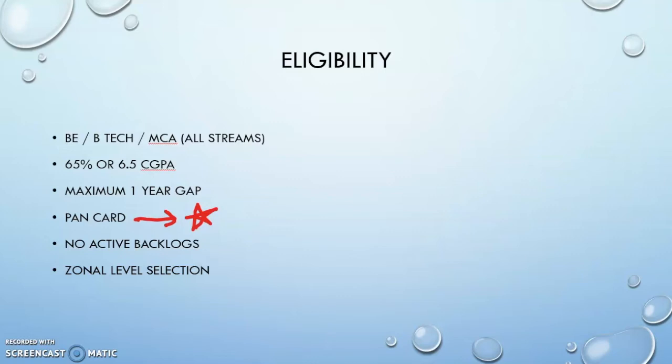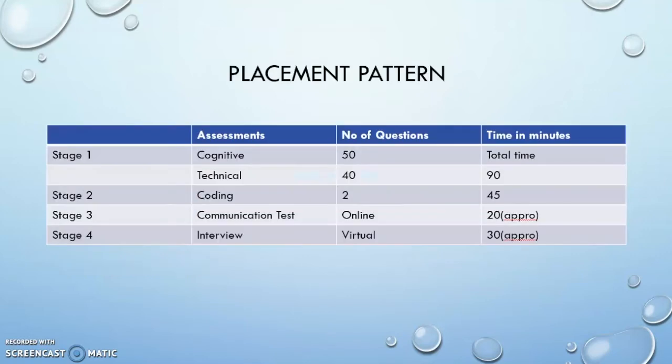Moving on with the placement pattern, we have a total of 4 stages. Stage 1 is an online written exam where you will have cognitive and technical assessments. The cognitive assessment is quantitative aptitude and logical reasoning, including verbal ability, with 50 questions, and technical has 40 MCQs. The time limit is 90 minutes. Please remember, it is a sectional and subsectional cutoff, so you should be careful with each section and subsection as well.